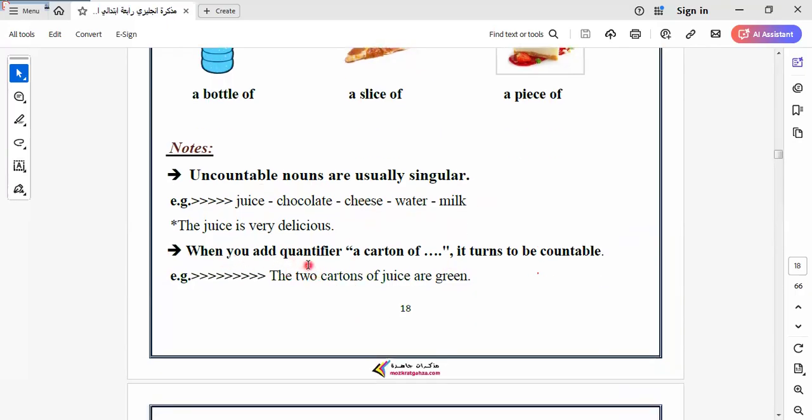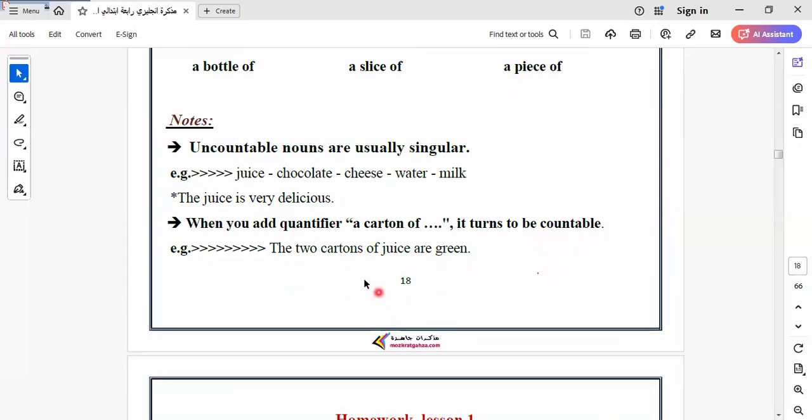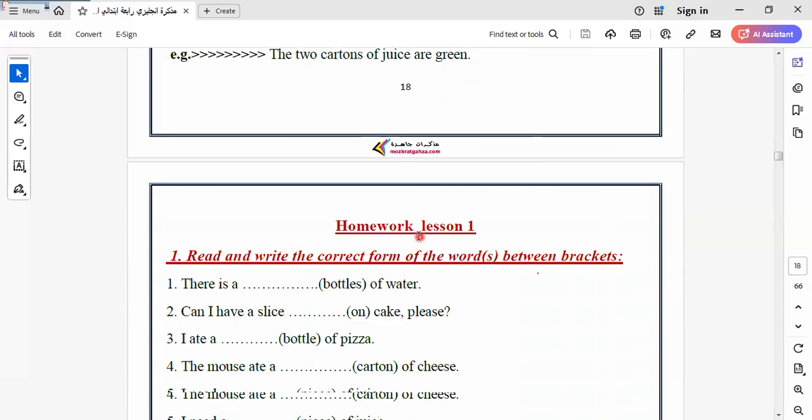Okay, when you quantify with a carton of, it turns into countable. Here we say 2 cartons of juice. So here we have plural. Okay, 2 cartons, because I talk about 2 cartons, not just juice.